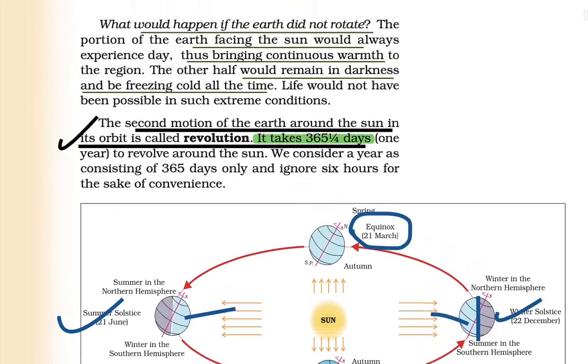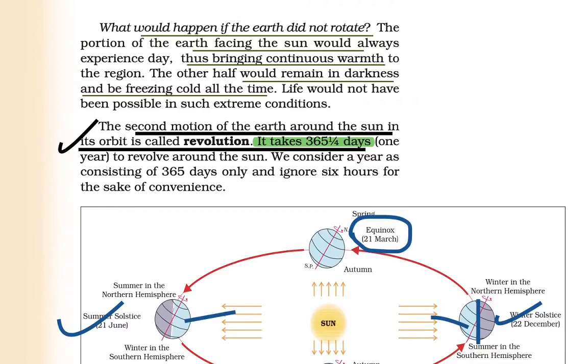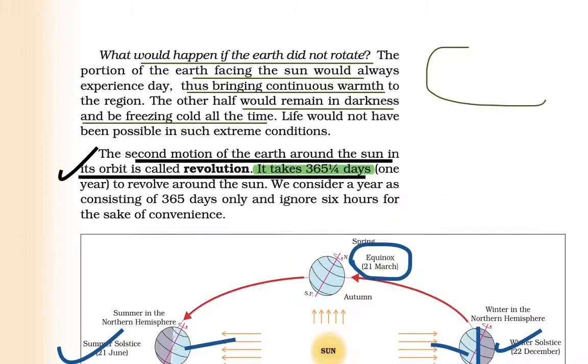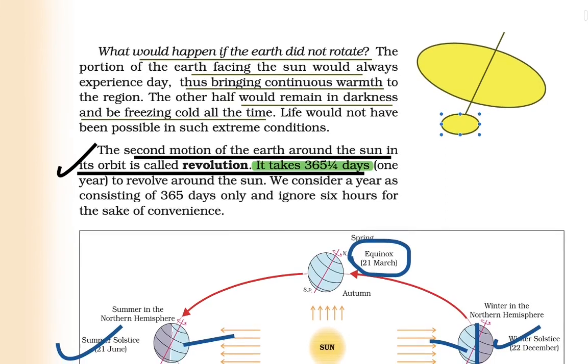If we consider two things, there are revolution and there is rotation. Rotation is on its own axis, while revolution is around the sun, and these are essential.